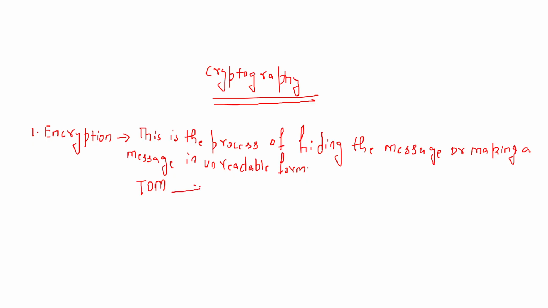One simple logic I will use here is, I will replace every letter of this word Tom by the next subsequent letter, right?